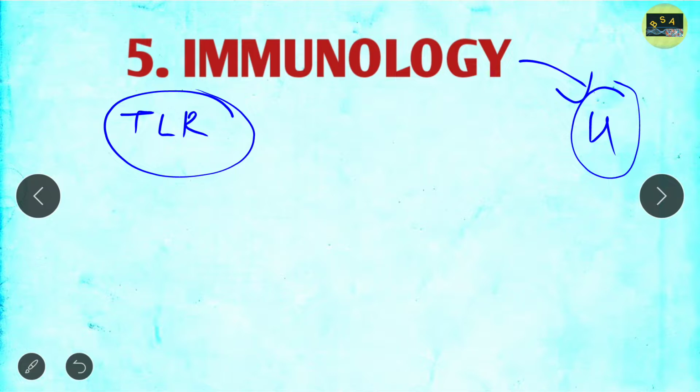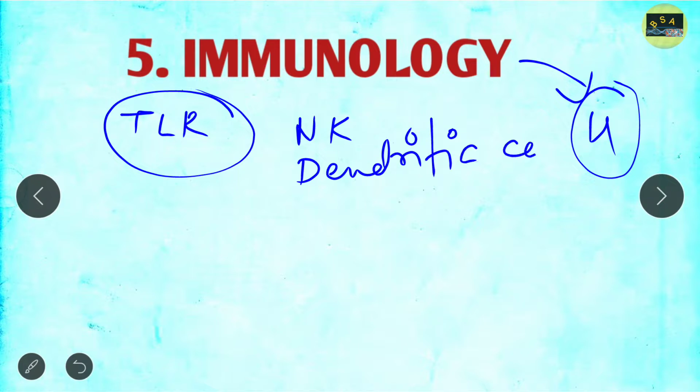TLR is very important, that you should know. Apart from this, for 2 marks questions, you should know about the NK cells, about the dendritic cells, follicular dendritic cells, about the monocytes, macrophages, granulocytes, all these things you should know. And apart from this, adjuvant. So these are important.